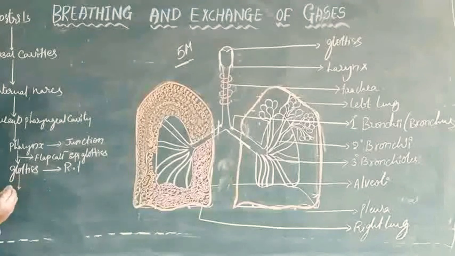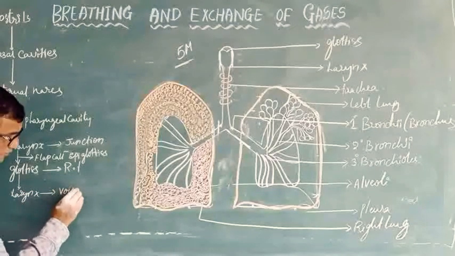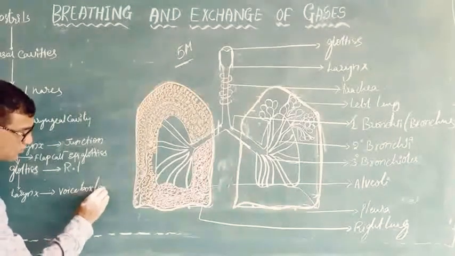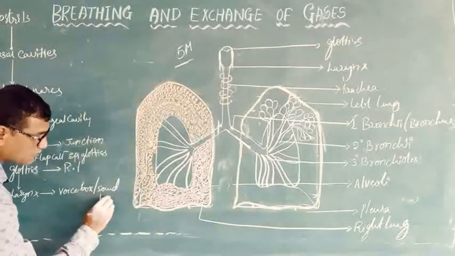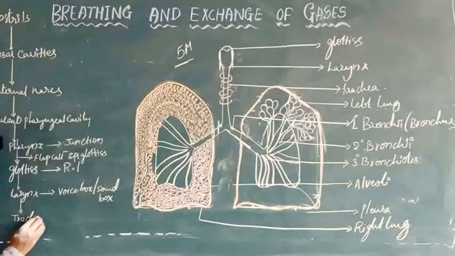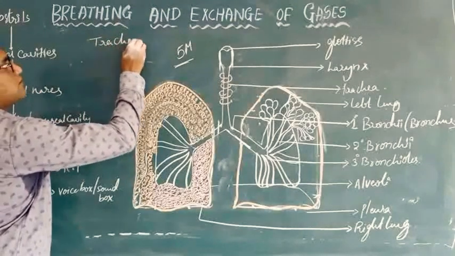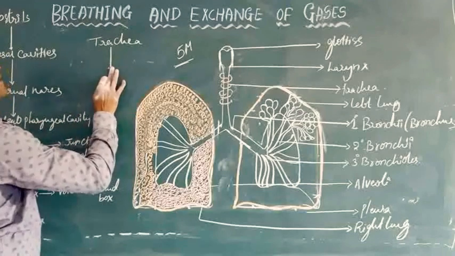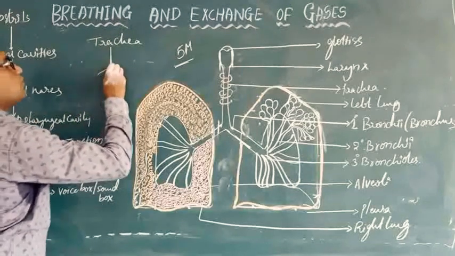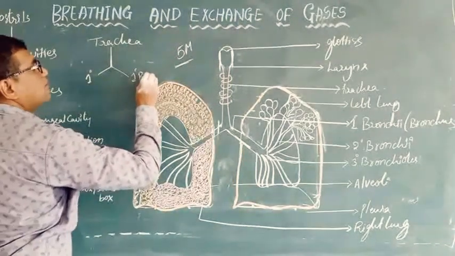This glottis opens into a muscular structure called the larynx, generally called the voice box or sound box, because sounds are produced from this itself. This larynx opens into the trachea. Now the trachea segregates into two bronchi, the two primary bronchi.